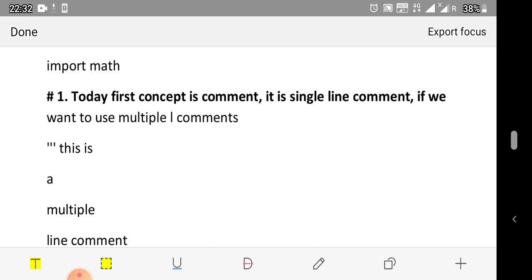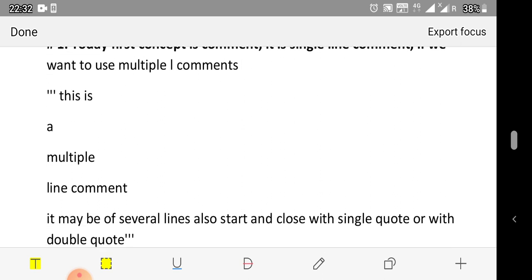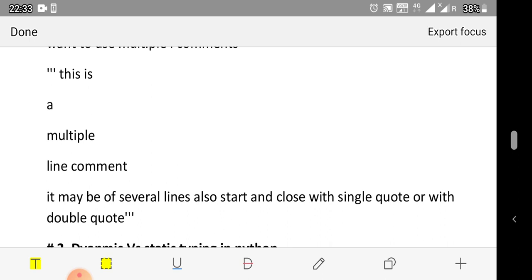And the first concept is comments. We know that comments are of two types: one is single line comment, another one is multiple line comment. Single line comments are mentioned by the hash sign, and multiple line comments can be mentioned by giving three single quotes or three double quotes. As mentioned in this program, we have shown a 1 to 5 line comment here. It can be of many lines. Just write three single quotes or three double quotes.